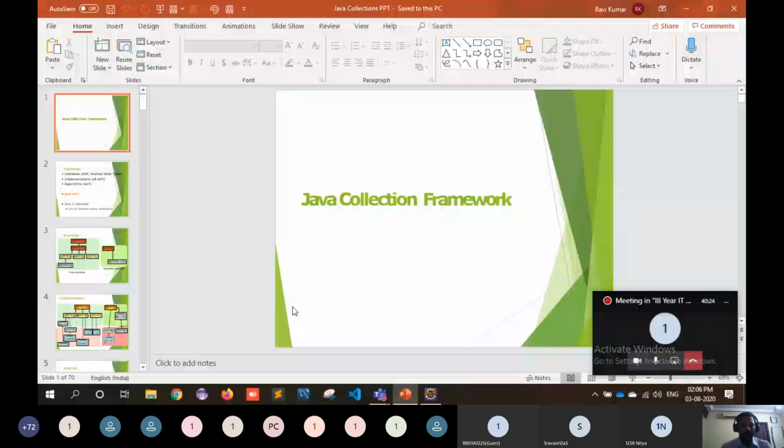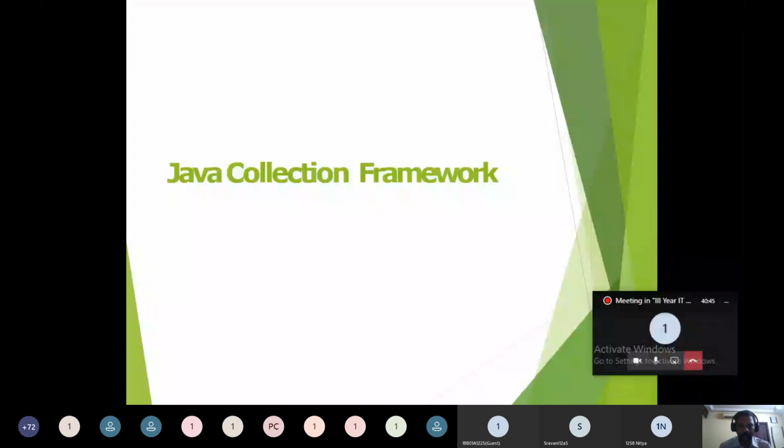Okay. So we are going to discuss today the Java collection framework. In the previous class, as we already told you, the first concept, or the first experiment, of the Advanced Java Lab concerned the topic called Java collection framework. As we discussed, the collection framework is a kind of API available in Java 1.5 onwards.